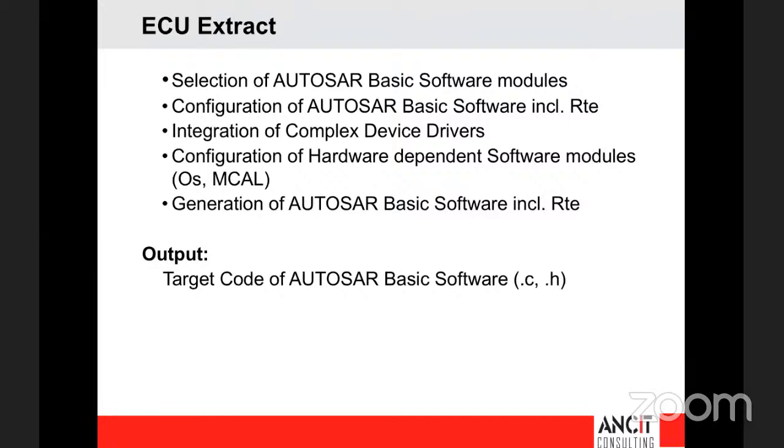So you will have to configure the details of the task and map it to the runnables. It could be both ASWC runnables, or it could be BSW components as well. So you will have to map it to all these components and schedule these components for execution, right? All this information will be available there.